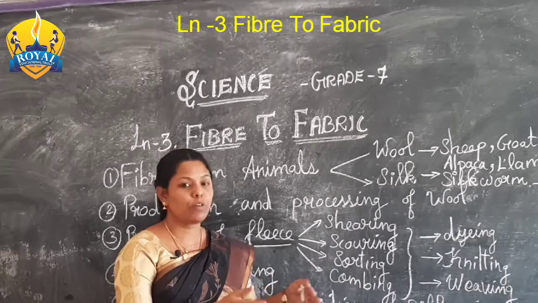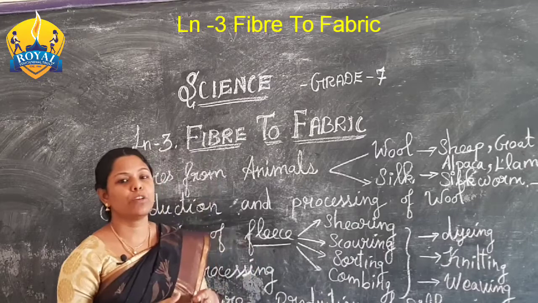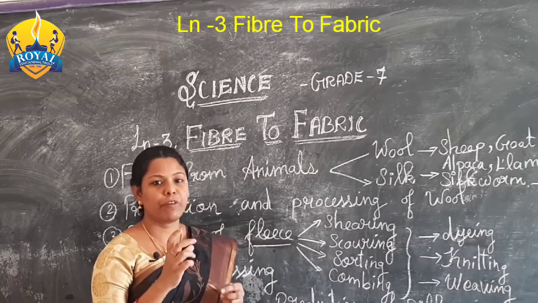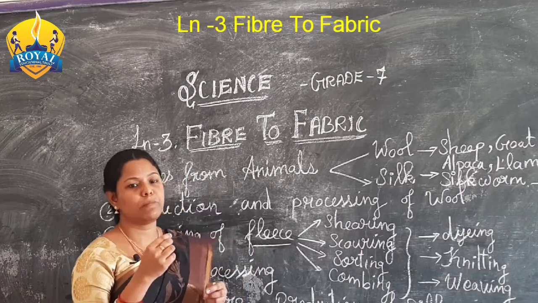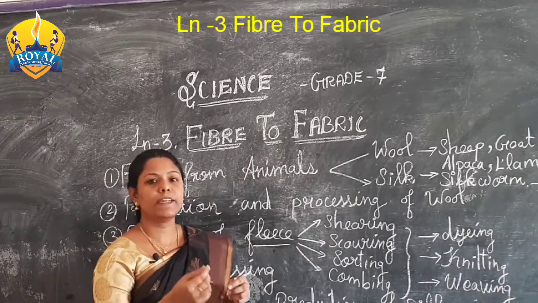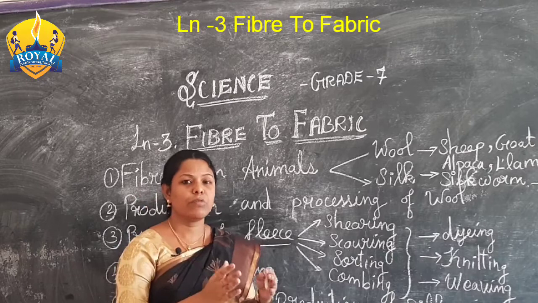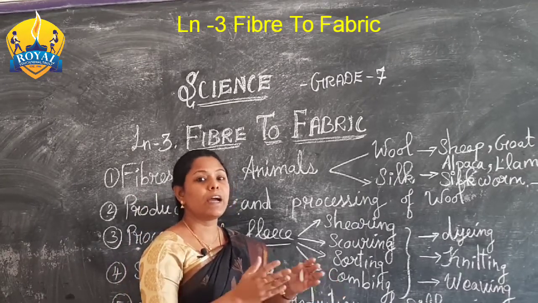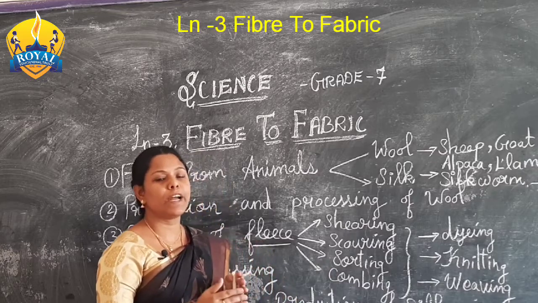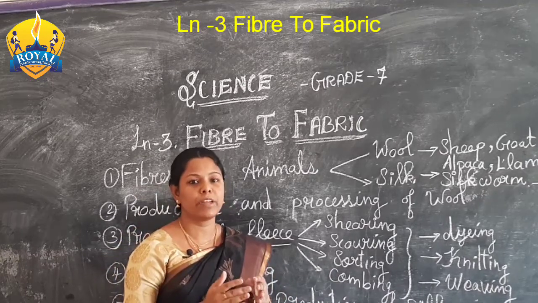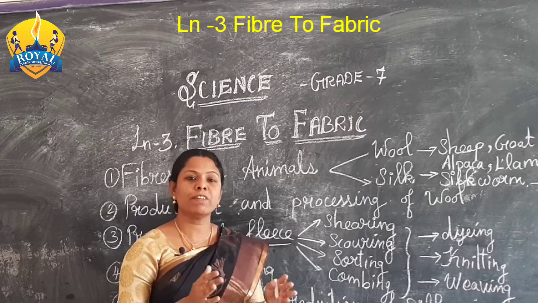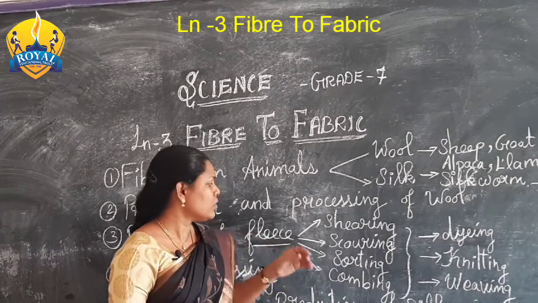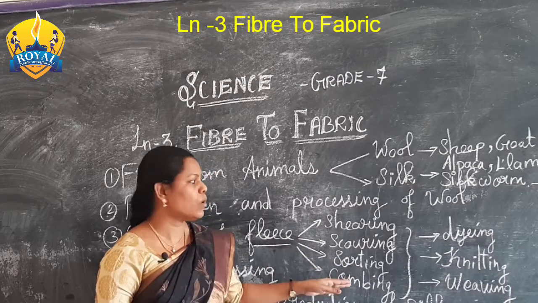The outer part of the hair is very rough and somewhat damaged, so it is separated as one type, and the other hair, which is very soft and from the under part of the skin, is separated. Likewise they separate the fur according to quality. Okay, so that is sorting and combing.